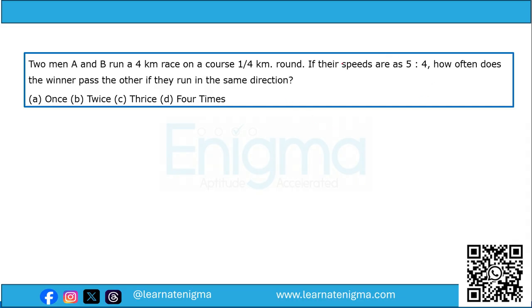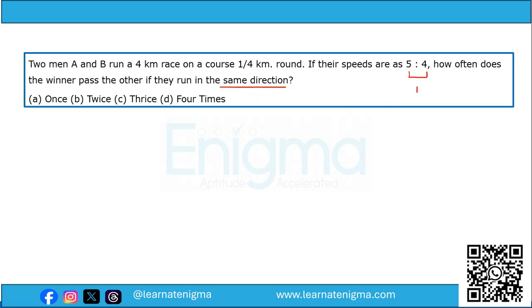Now, the ratio of the speeds of A and B is 5 is to 4. They are running in the same direction. So, the difference between the ratio of their speeds will be equal to the number of times they meet on the circumference. Now, the difference between their ratios is 1. Therefore, we can say that they meet only once on the circumference of the circular round.